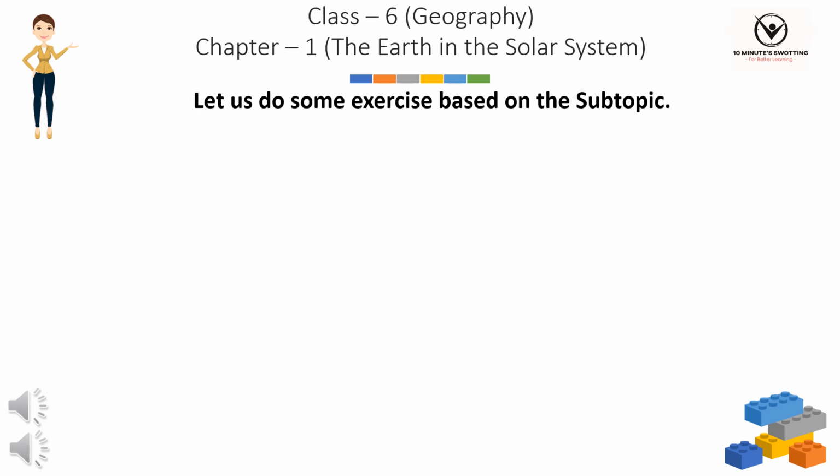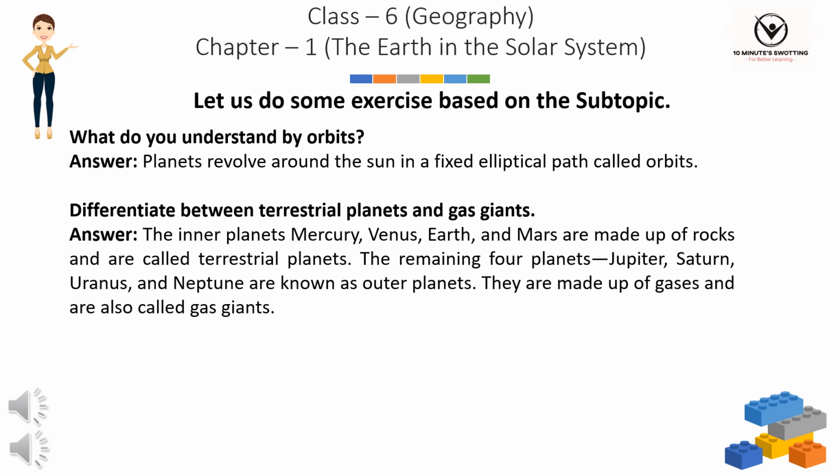Let us do some exercise based on the subtopic. What do you understand by orbits? Answer: planets revolve around the Sun in a fixed elliptical path called orbits. Differentiate between terrestrial planets and gas giants. Answer: the inner planets Mercury, Venus, Earth, and Mars are made up of rocks and are called terrestrial planets.